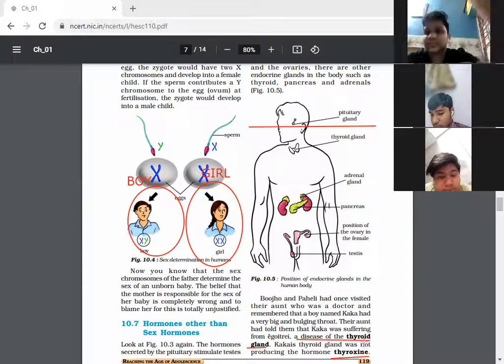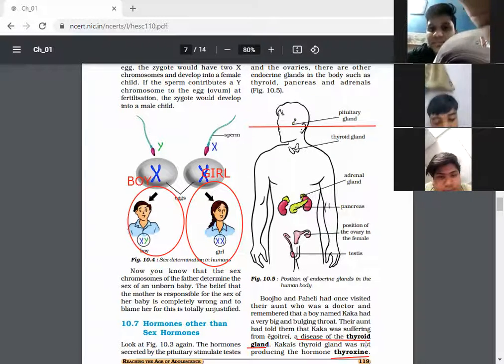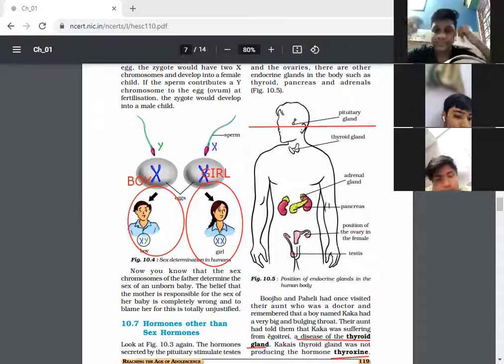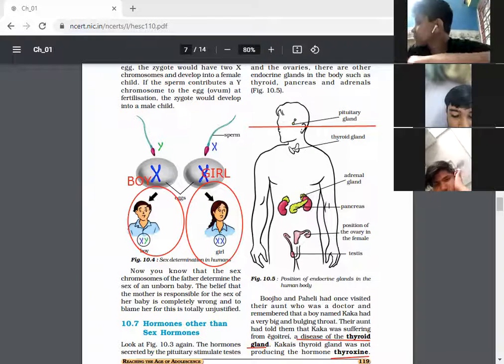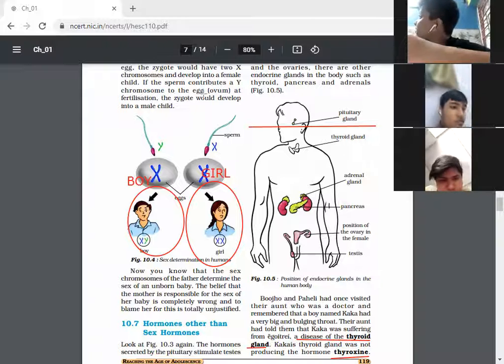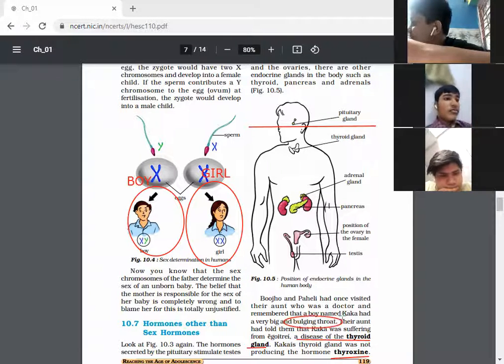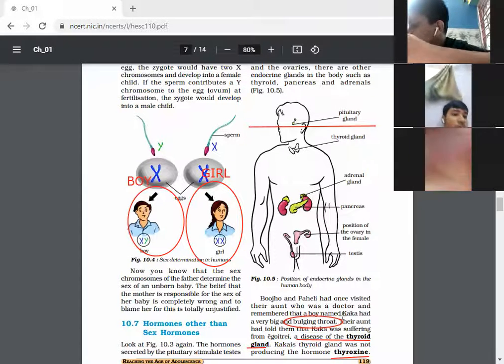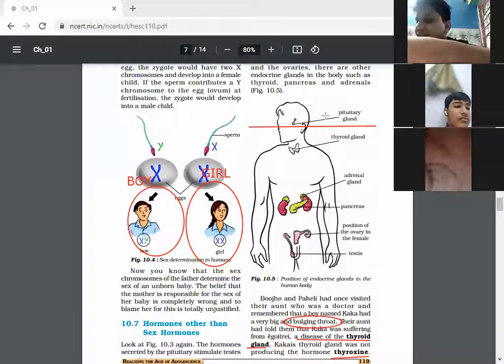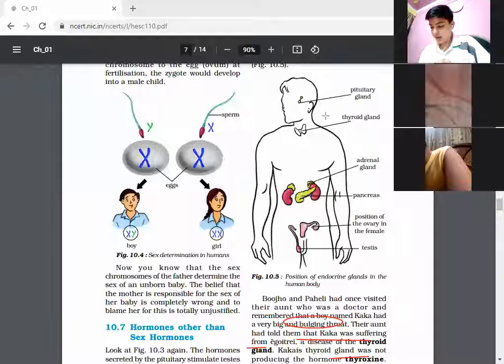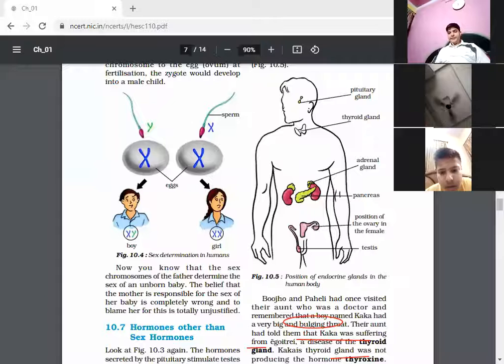It produces thyroxine hormone. And if that gland is not producing the hormone, then a person suffers from a disease. Which disease is there? A big bulge in the throat. Big and bulging throat is a disease which we call goiter. Okay? The person will suffer from the goiter disease. So first, we have discussed the thyroid gland, and the thyroid gland produces the hormone thyroxine.